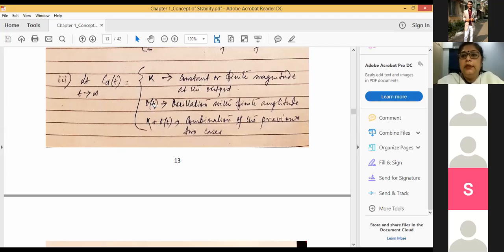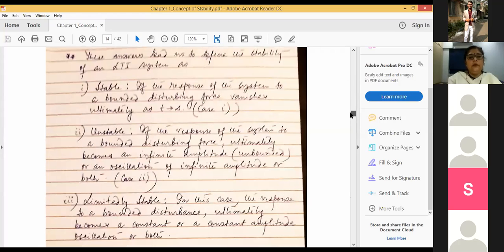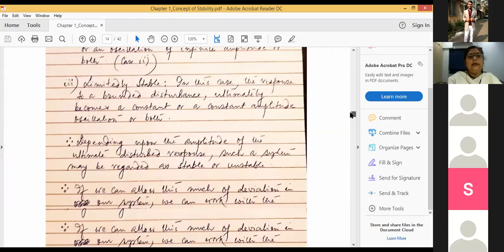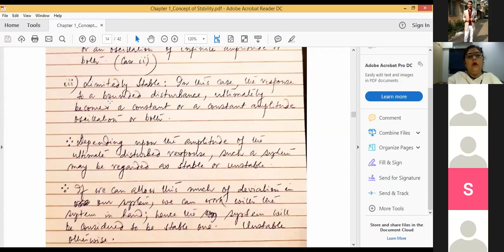So under that particular situation, the system will be treated as an unstable one, right? So in general, if a system exhibits this kind of a situation, then the system will be in general called,